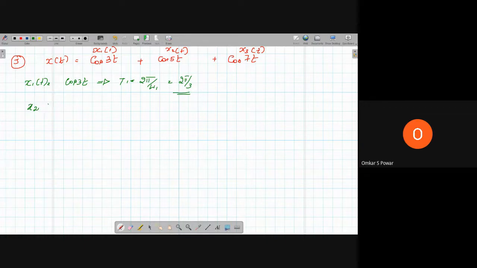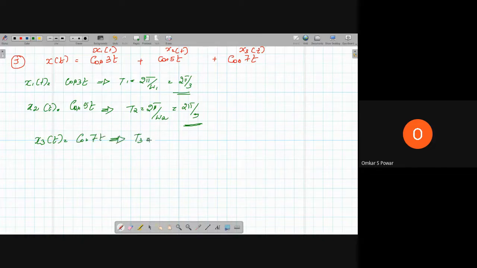Similarly, for x2 of t equal to cos 5t, T2 is equal to 2 pi by omega 2, which is equal to 2 pi by 5. And x3 of t is equal to cos 7t, so T3 is equal to 2 pi by omega 3, which is equal to 2 pi by 7.